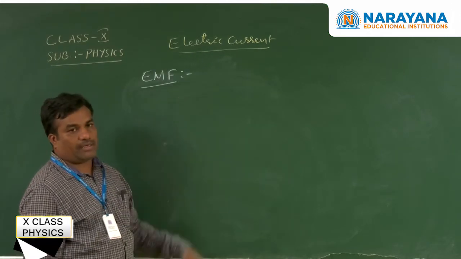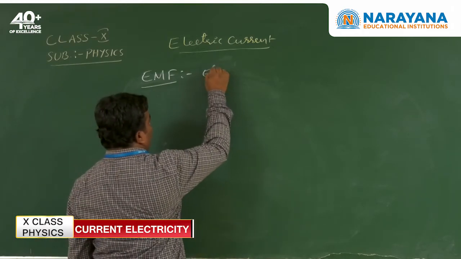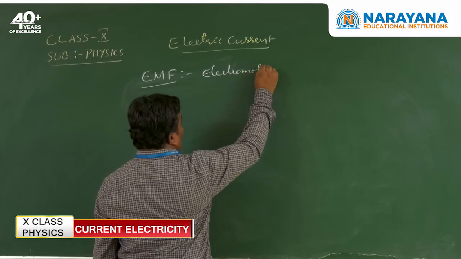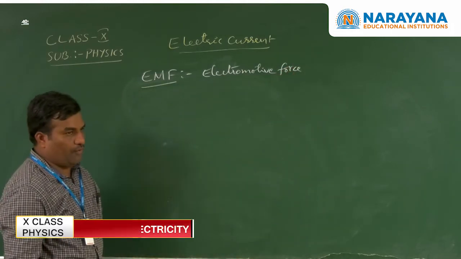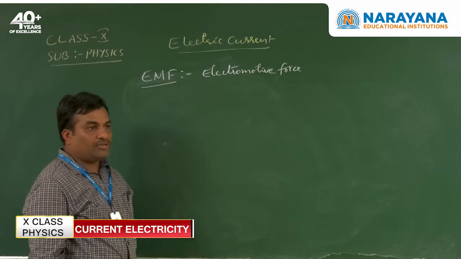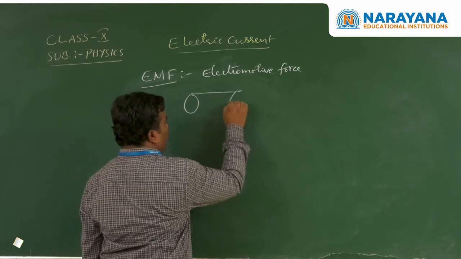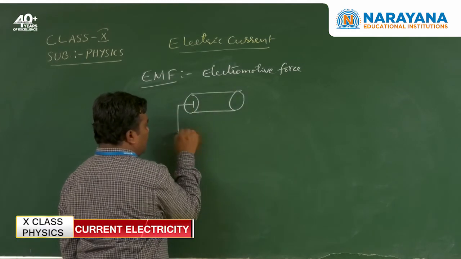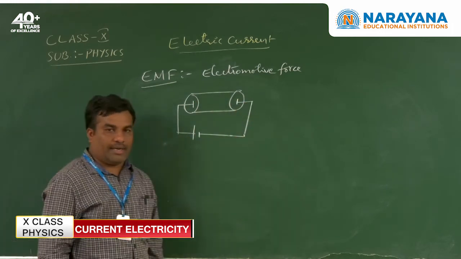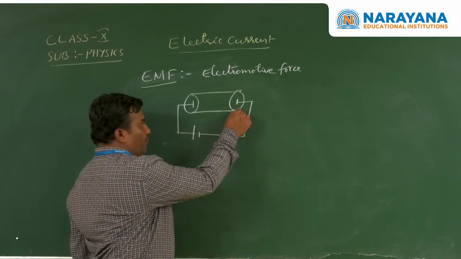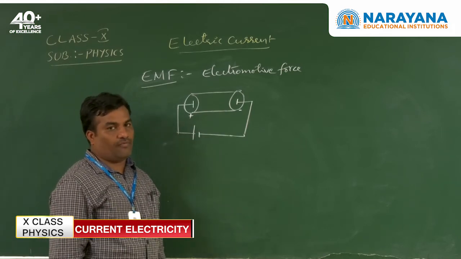Next we discuss electromotive force, EMF. When the ends of the conductor are connected to the battery terminals, the electrons get the drift speed and travel from the negative end to the positive end by the action of electric force.